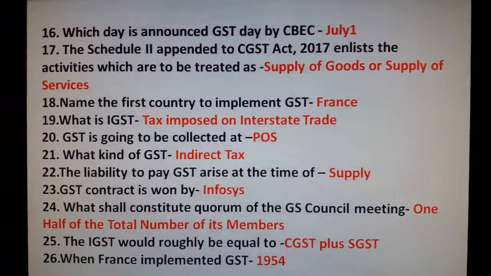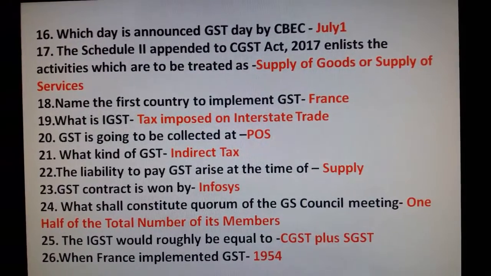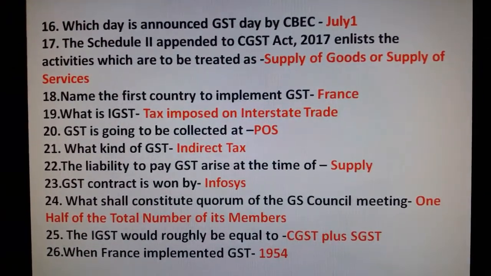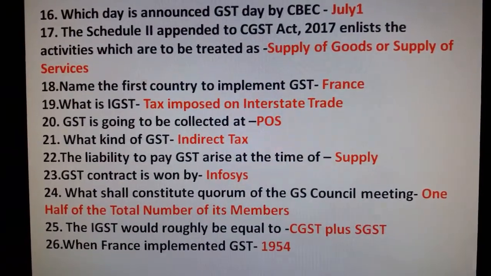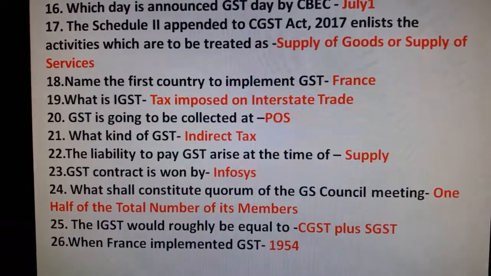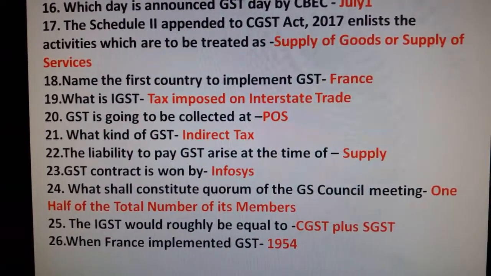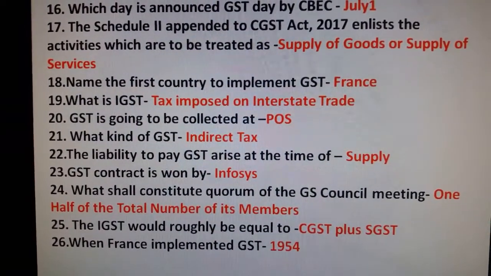The Schedule 2nd appended in the CGST Act 2017 enlists the activities which are to be treated as supply of goods or supply of services. Name the first country to implement GST. France. What is IGST? Tax imposed on interstate trade. GST is going to be collected at POS, point of sale. What kind of GST? Indirect tax.